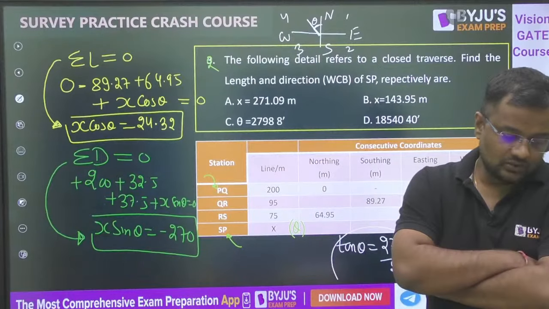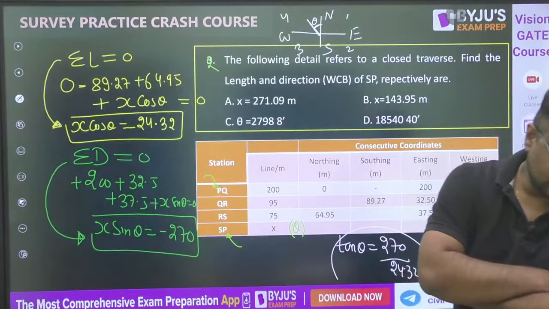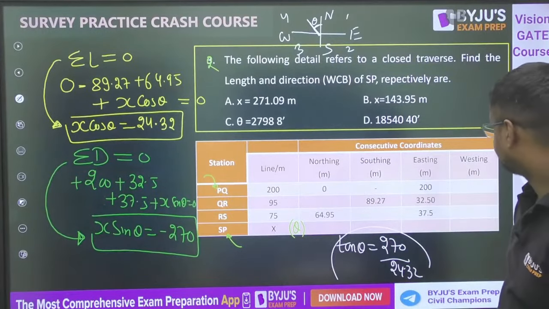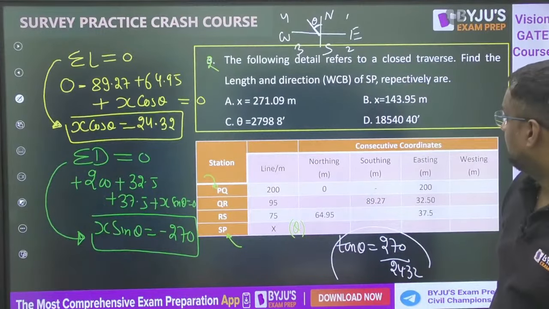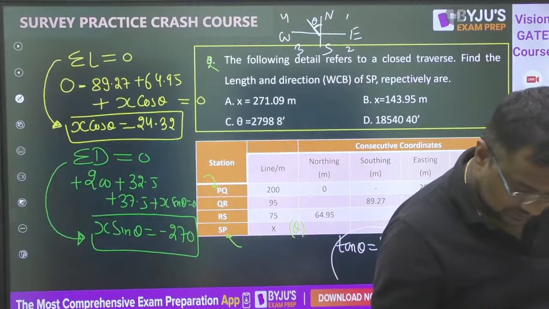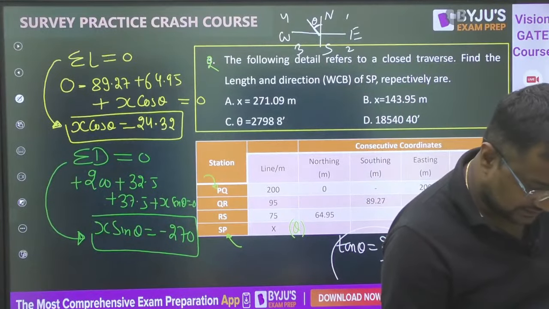How much are you getting? Tell me quickly. 84 degree, 84.5, something like this. How much are you getting for theta from here?